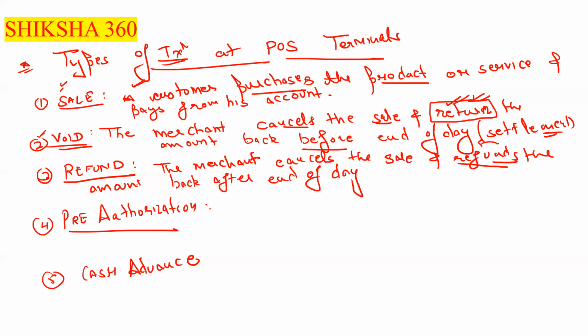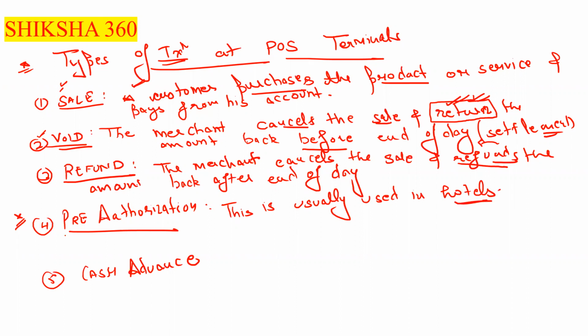Now the next one is pre-authorization. This is usually used in hotels.